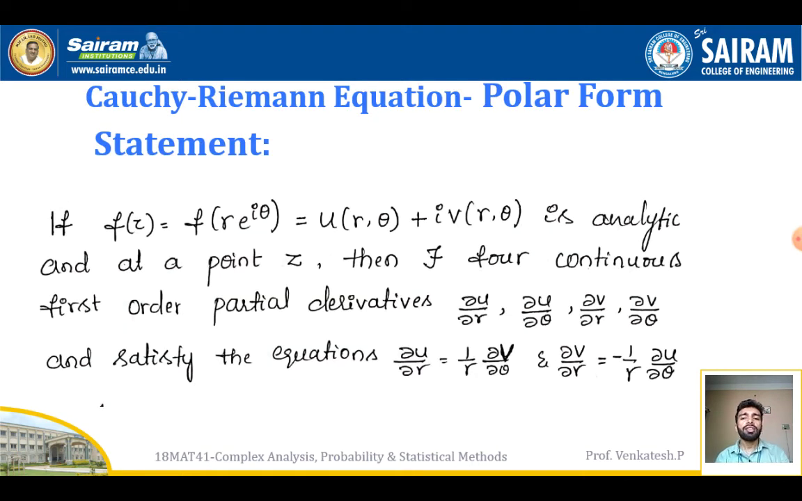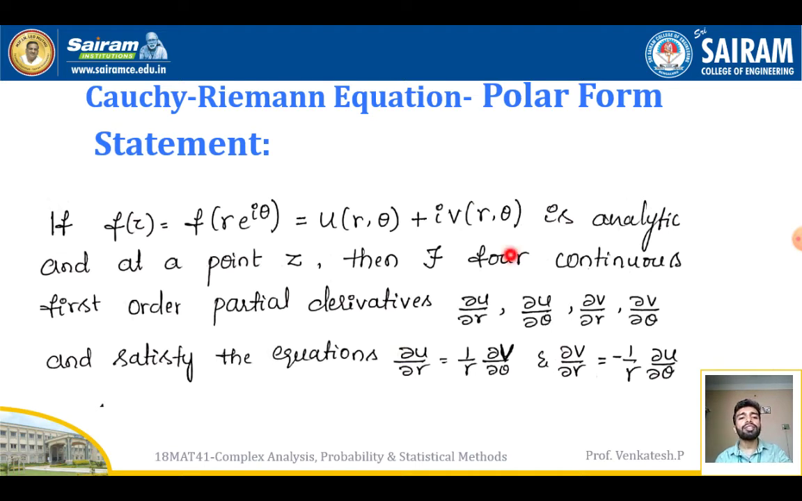So now the first derivation here, which is important, is the Cauchy-Riemann equation in the polar form. The statement of the theorem is like this: if f of z is equal to f of r e power i theta is equal to u of r comma theta plus i into v of r comma theta, is analytic, and at a point z also.